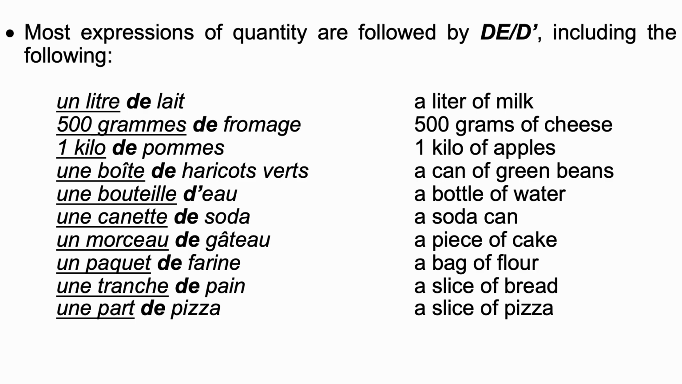However, une part is used for food that is shaped like a circle. So a slice of cake would be une part de gâteau. A slice of tart will be une part de tarte, or a slice of pie will also be une part de tarte. For all of the other food, you're going to use une tranche de.